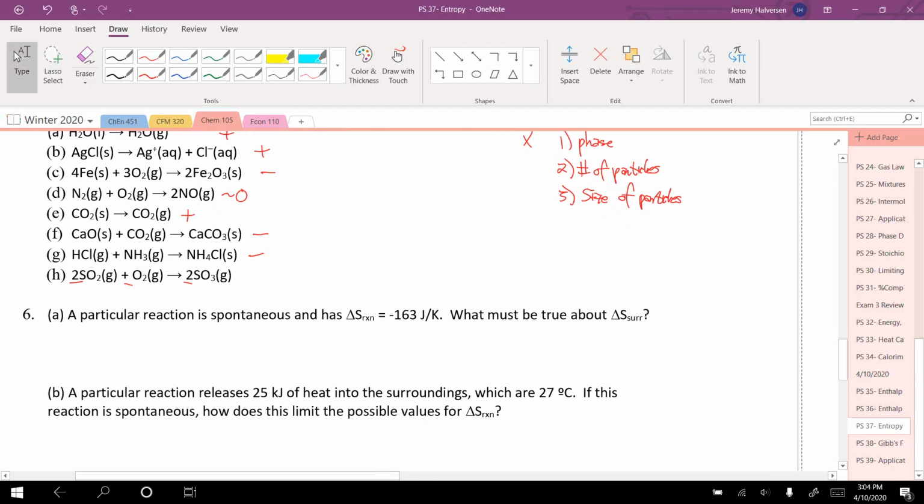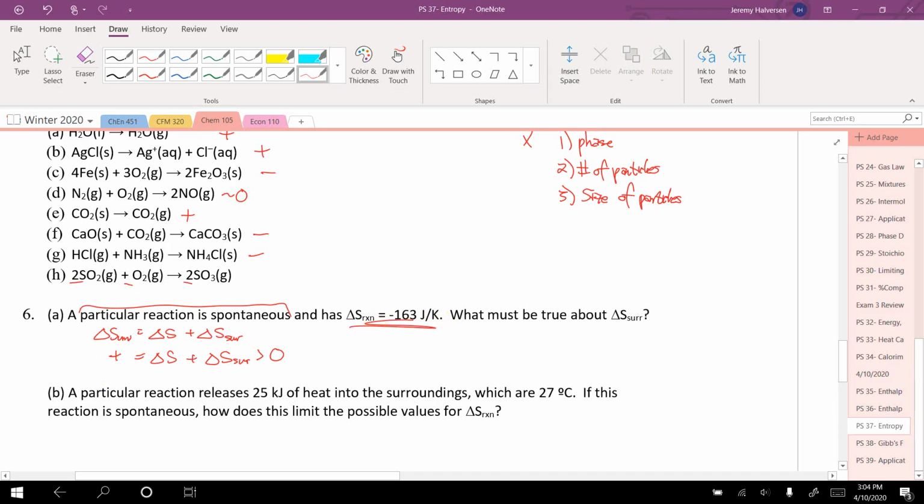All right, a particular reaction is spontaneous and has a delta S of reaction of negative 163 joules per Kelvin. What must be true about delta S of the surroundings? All right, so you know that delta S of the universe equals delta S of the system plus delta S of the surroundings. It tells us the reaction is spontaneous. That should go ding, ding, ding in your head to tell you that delta S of the universe must be positive, which means delta S of the system plus delta S of the surroundings must be greater than 0.